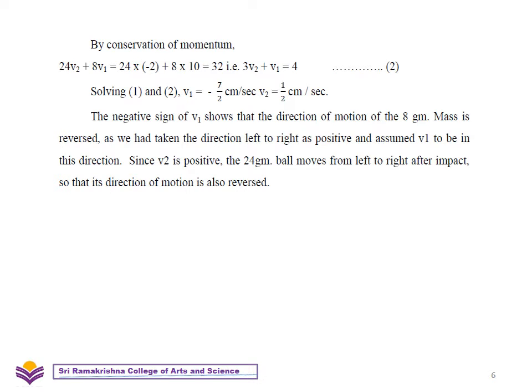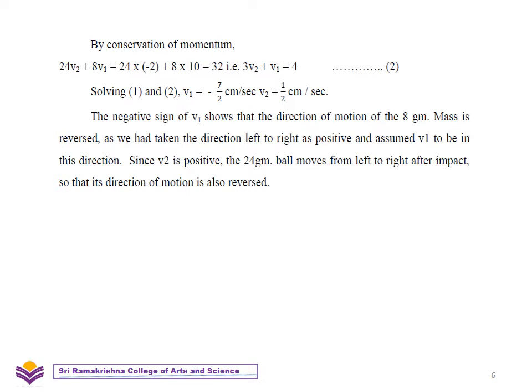So v1 we are getting as minus 7 by 2 centimeter per second. Similarly, the velocity of the second sphere is v2 equal to half centimeter per second.